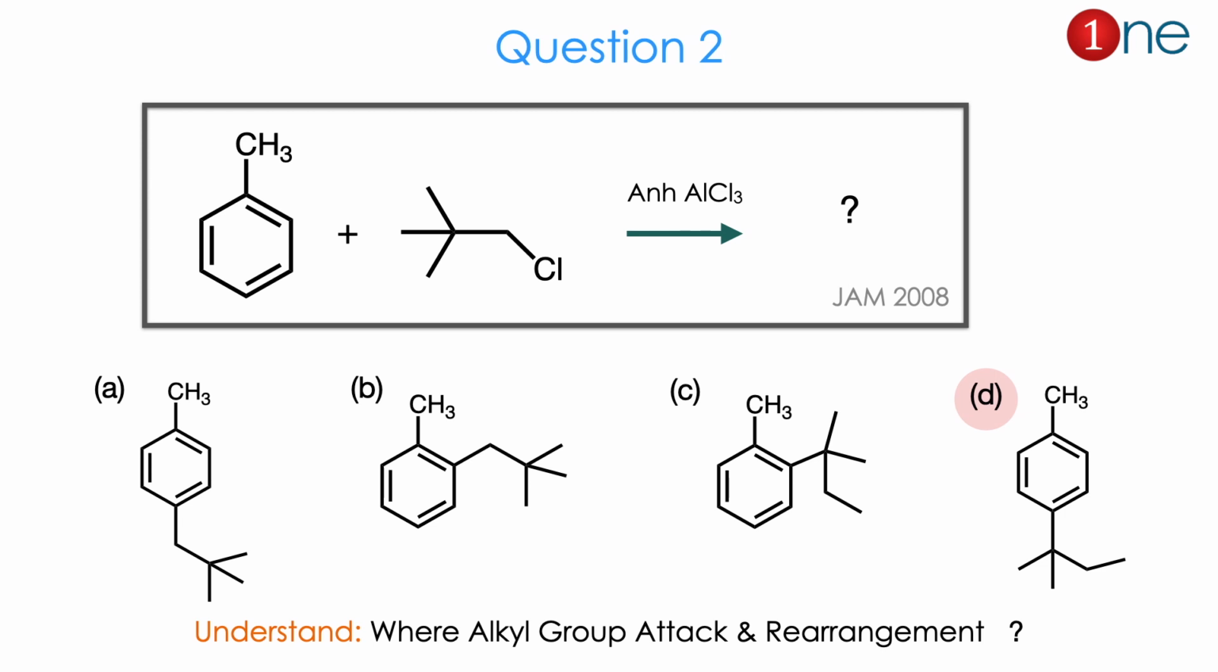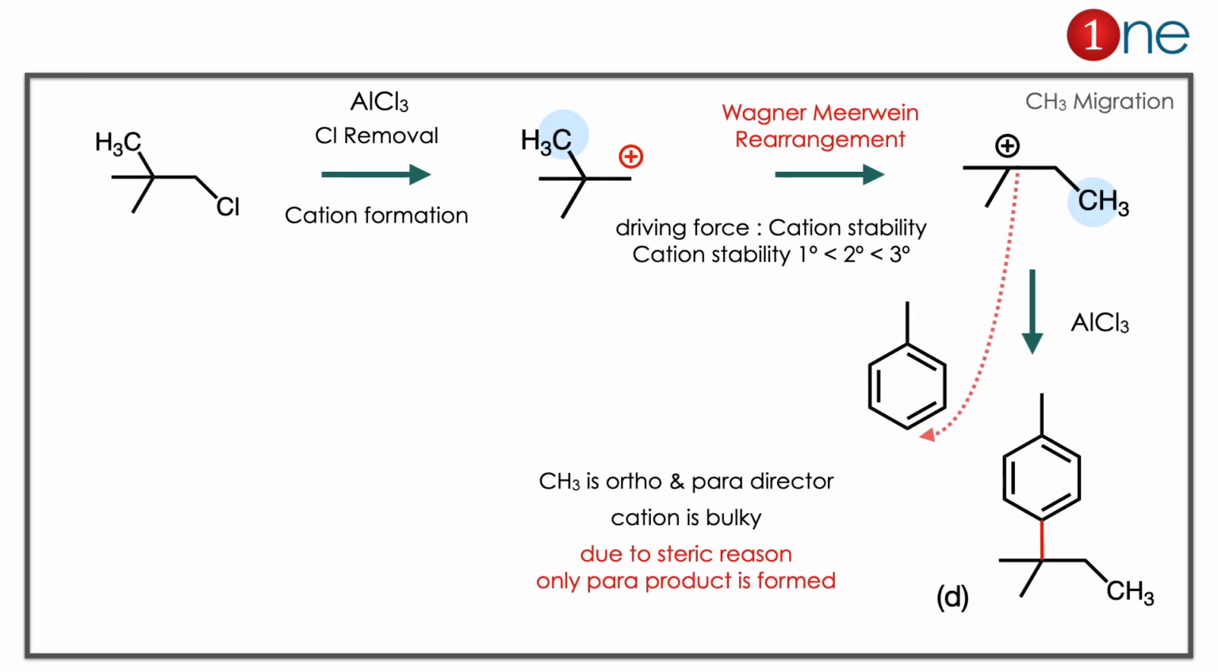Let us see how. The starting material has a chloride. Whenever you use aluminum chloride, cation formation will occur. The cation is a primary cation, so rearrangement always occurs to the stable cation. The primary cation is converted into a tertiary cation by methyl migration. Then you react with benzene. The benzene already has a methyl group. Methyl is an ortho para director, but only para is possible because of the bulkiness of the attacking group. Here it is a kind of isopentyl structure, so only para is possible for steric reasons. So the answer is clearly D.